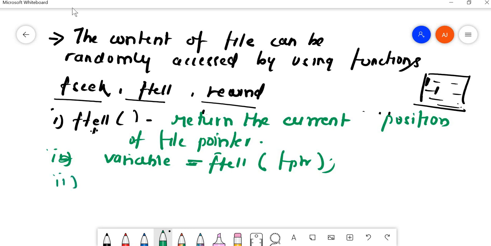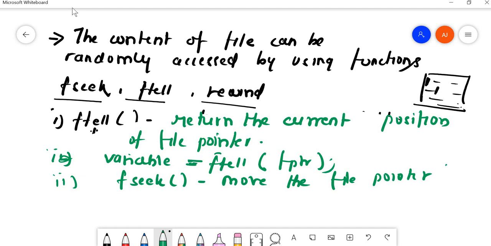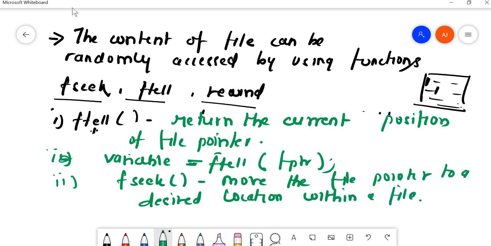Next is fseek. What it will do is move the file pointer to a desired location. Wherever you want to move within a file, it is used to move the file pointer to the desired location within a file.